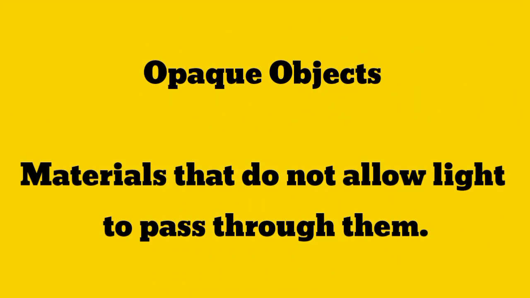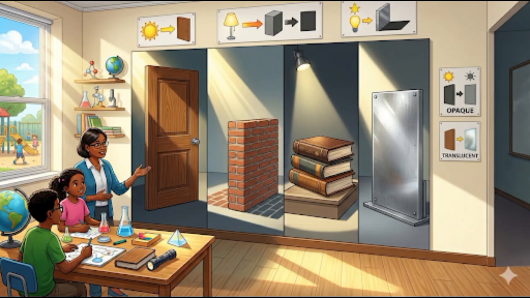Next one is opaque objects. These materials do not allow any light to pass through them. It means they stop all the light and 100% light is stopped, so we cannot see through them. Here, brick wall, wooden door, books, all these things are opaque objects. Light cannot pass through them and we cannot see through them.